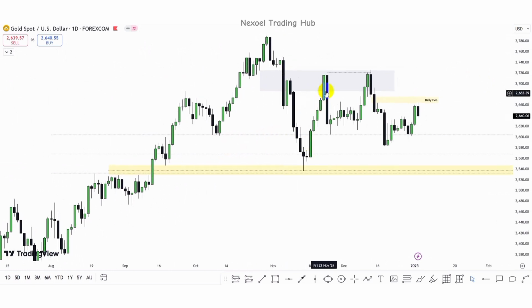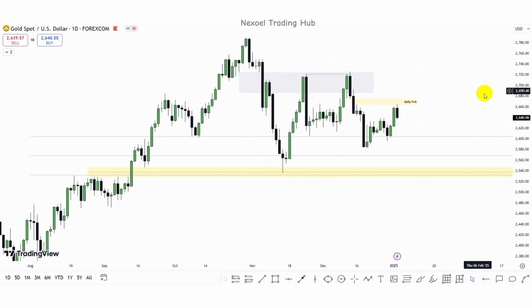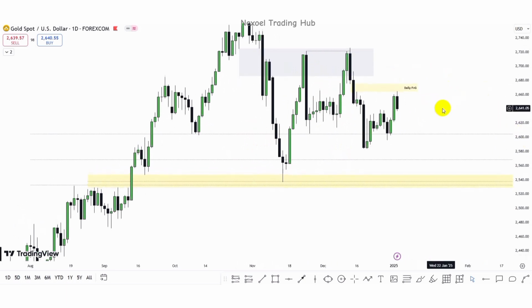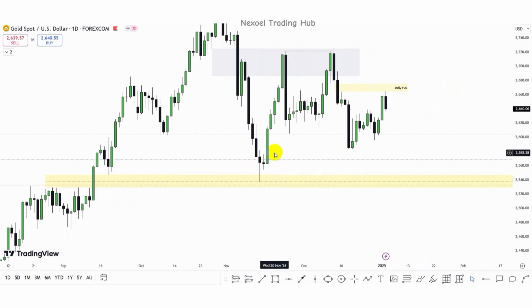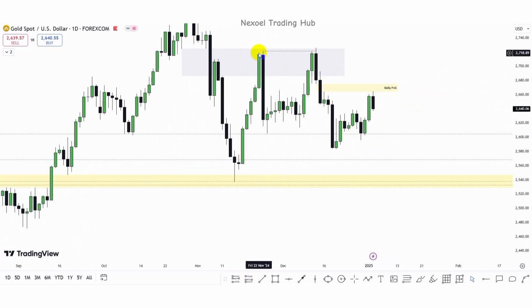So you can see the return into that weekly fair value gap zone, and we had this drop of price that failed to continue further to the downside, and we had a return that swept these high points. So gold is not really giving us a clear direction. You can see the price range here, but we know that price took out this buy side liquidity and dropped to the downside, took out this low with a candle close.